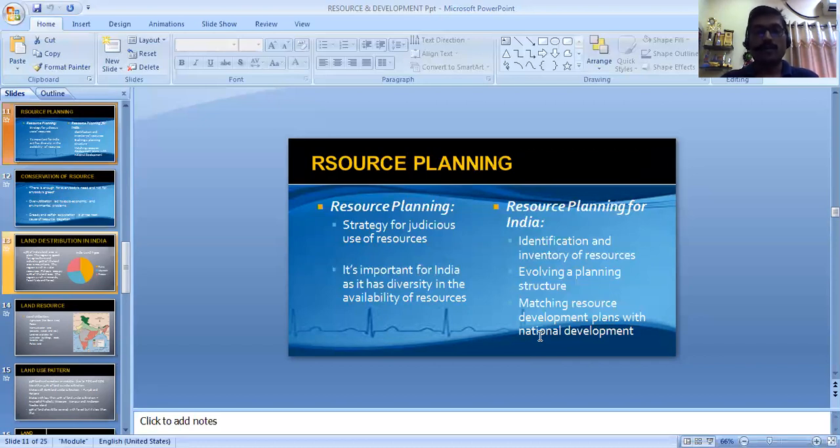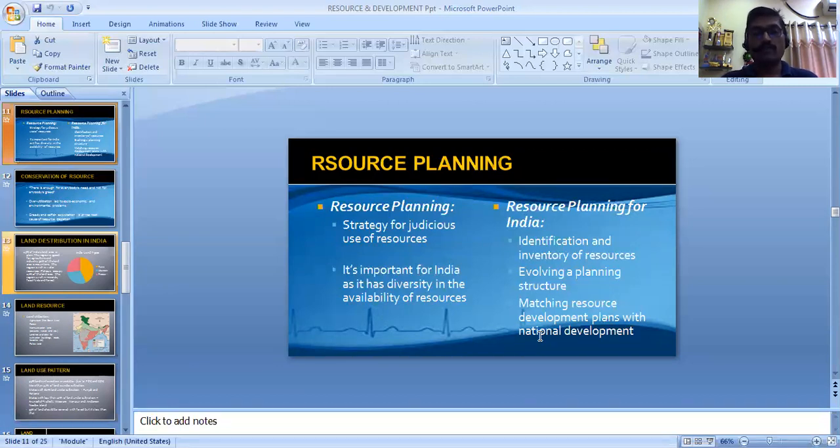In the first step, identification and inventory of resources is done, where we identify where the resources are available, how much is available, what their quality and quantity are, everything. In the second step, we start setting up the structure where we start extracting the resources. And the third important aspect of resource planning is why we extract, consume or use the resource: obviously for national development. So resource development should match with the plans of national development.